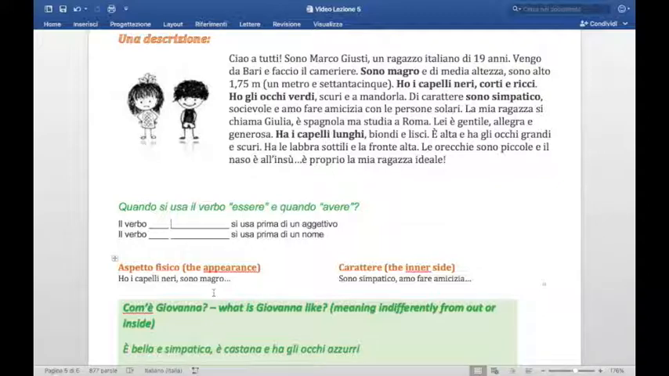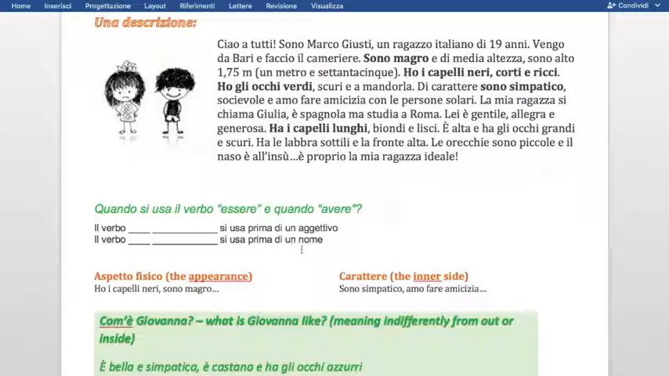Quando si usa il verbo essere, quando avere. Do you remember the verbs essere and avere from last lesson? Well, they are great for descriptions. In fact, we use one of them before an adjective and the other before a noun. An adjective can be bello. What do you think we might use?